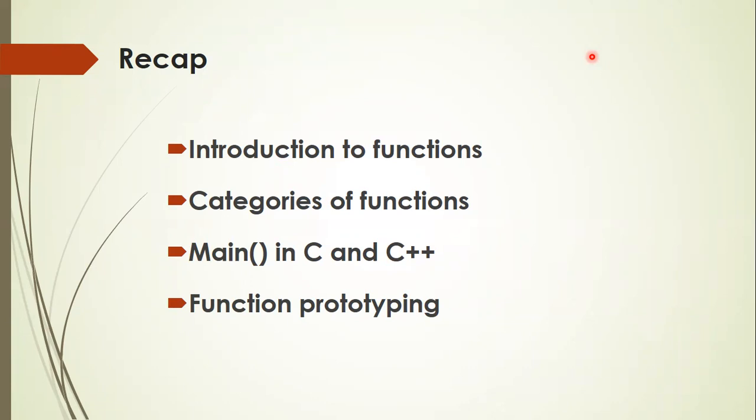A function prototyping is a type of declaration. Hence, function prototyping is mentioned in the same place of declaration of variable, because that is also a type of declaration. But the purpose of function prototyping is to tell the compiler the name of the function that we are going to call, number of argument the function is supposed to receive, and the data type of each and every argument, and the data type of the return value. All these information will be made known to the compiler through function prototyping.